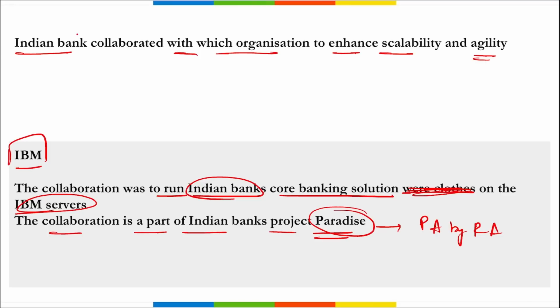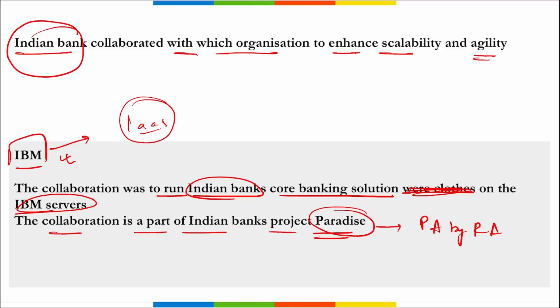Correct? So it was Indian Bank that collaborated with IBM to allow Indian Bank's core banking solutions to be running on the IBM servers. Right? Here IBM, remember, provides infrastructure as a service, and it is to provide additional compute and storage to build a private cloud using the available resources. Right?